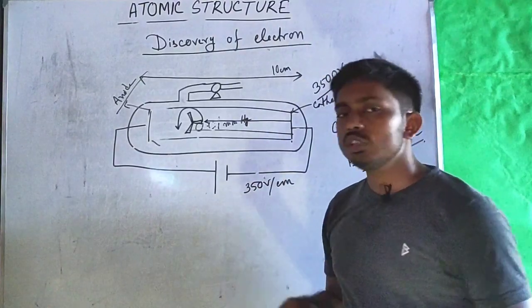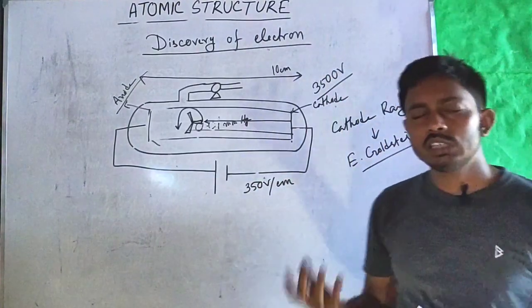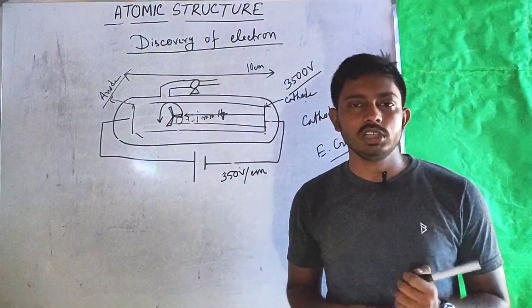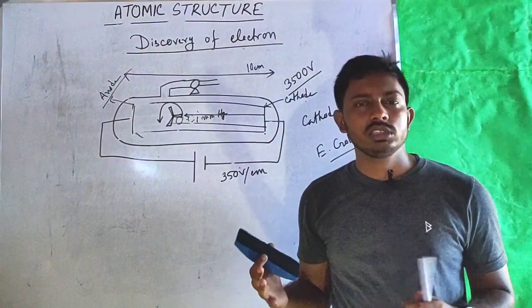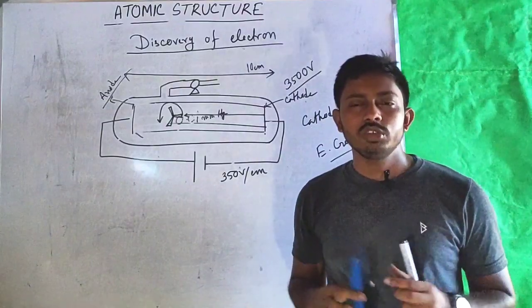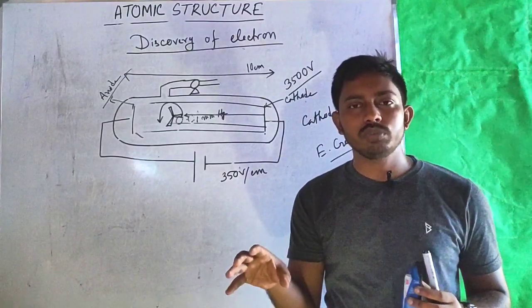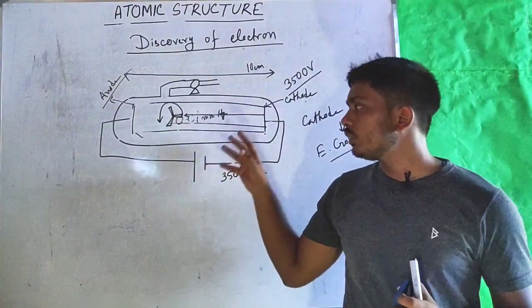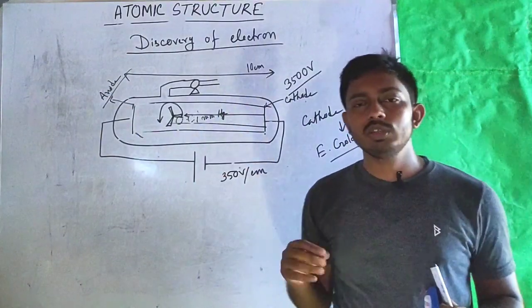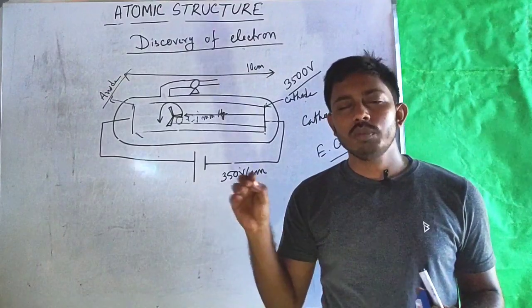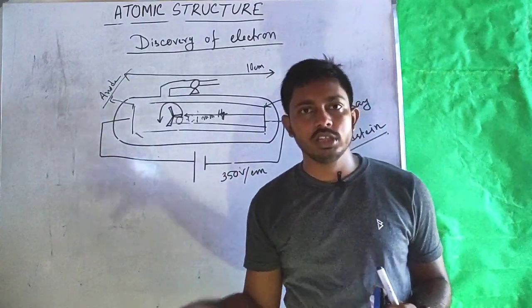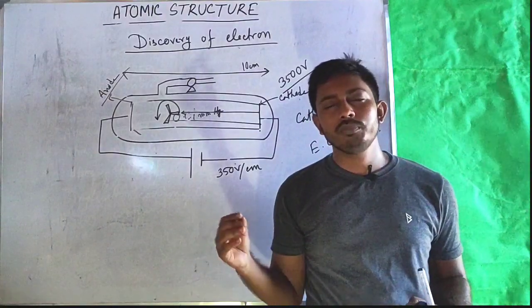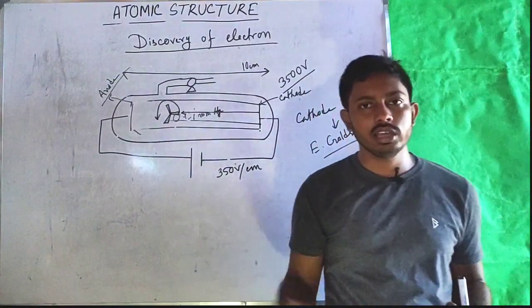When this radiation falls on some fluorescent material like zinc sulfide or barium platinocyanide, it produces fluorescence. Fluorescent materials are materials that glow when some high energy particles fall on them. Also, this radiation can affect a photographic plate and can produce ionization in gas.